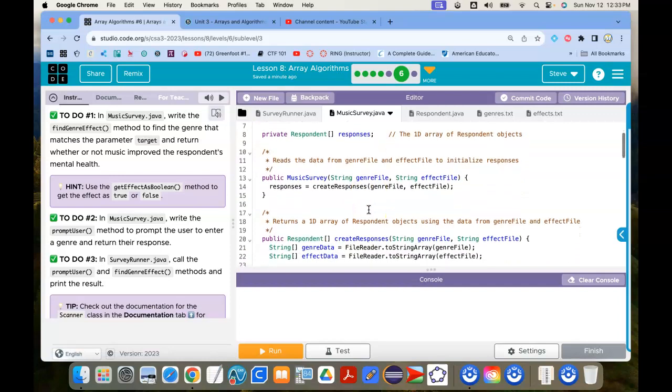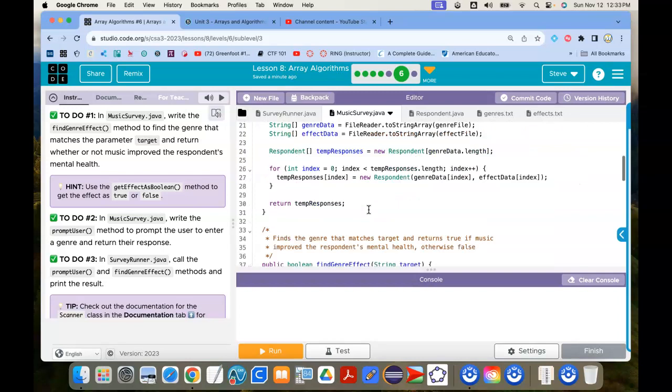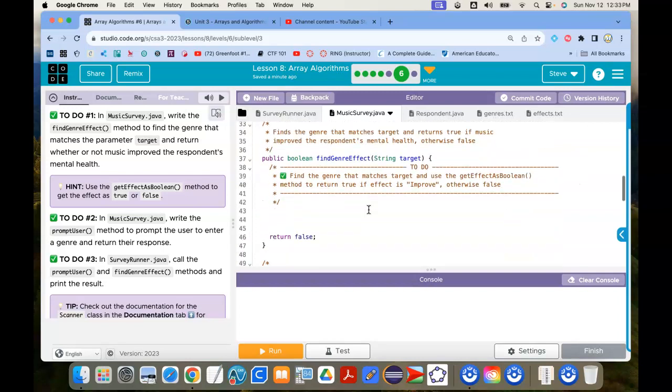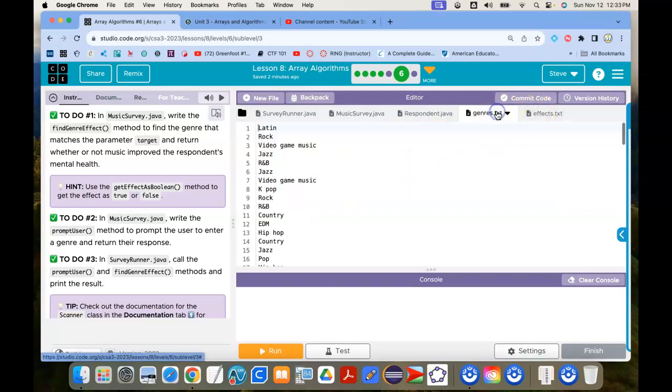So what I'll do is I will enter a target value like rock or hip hop or jazz, and this is going to return whether or not that music genre improves my general overall well-being, I guess. Now, I haven't looked through this carefully enough to decide how it decides that, because I know that there are some genres.